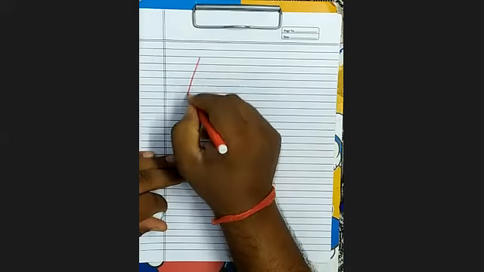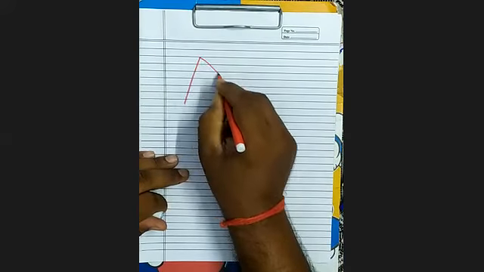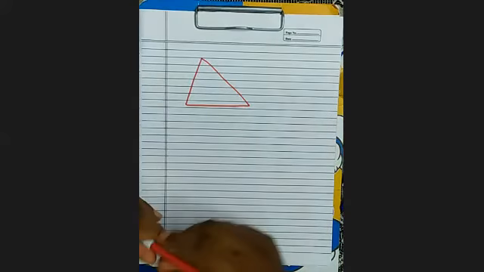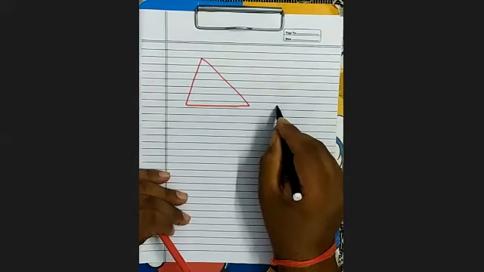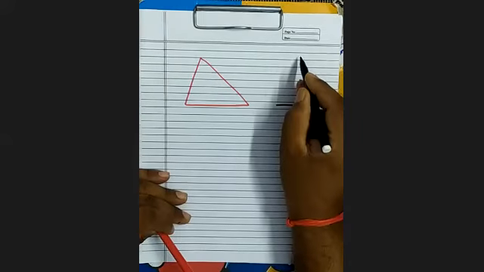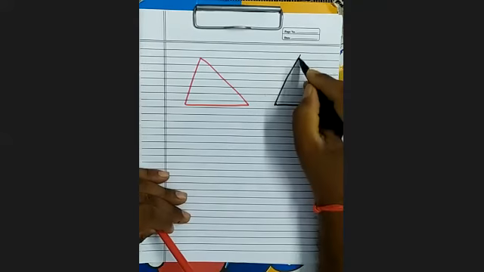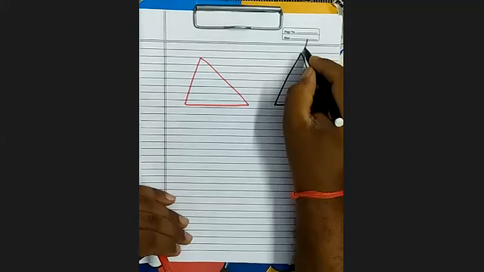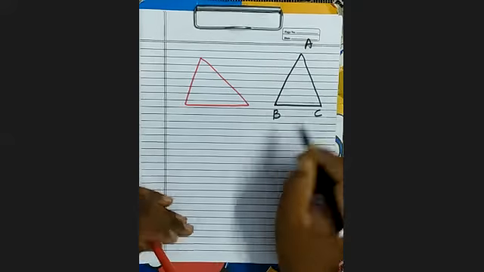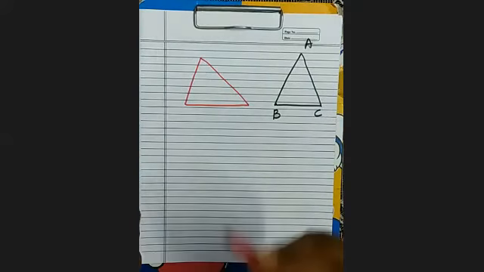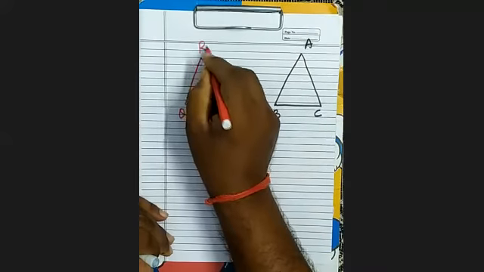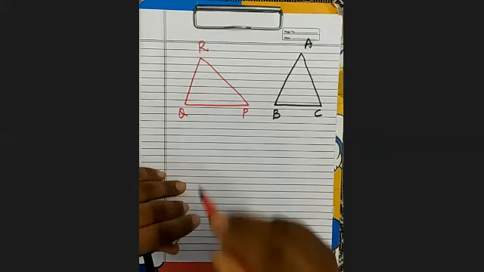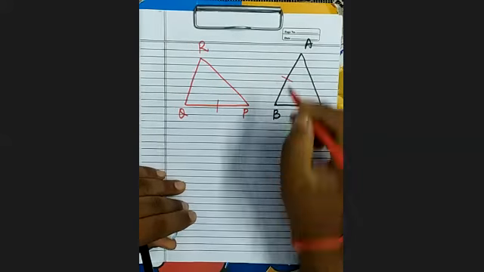Now see here. This is triangle ABC, and here it is triangle PQR. It's clear. Now PQ is given equal to AB.